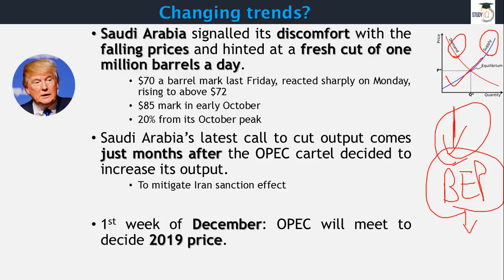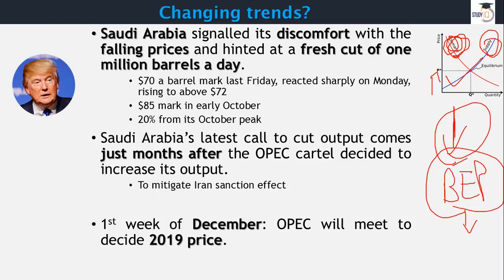So Saudi Arabia has signaled that it is going to cut down. At present we can say the reason why it wants to cut down is because if the supply is controlled, if there is a drop in supply, then you have this static demand. So if there is less supply, it can create this sentiment that production is going down, so the price will go up.